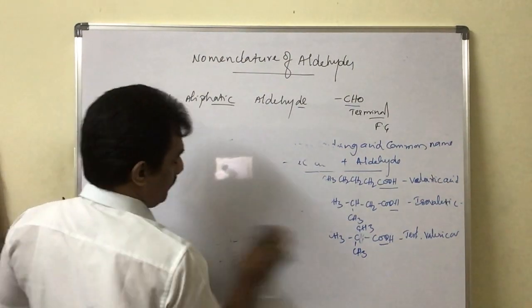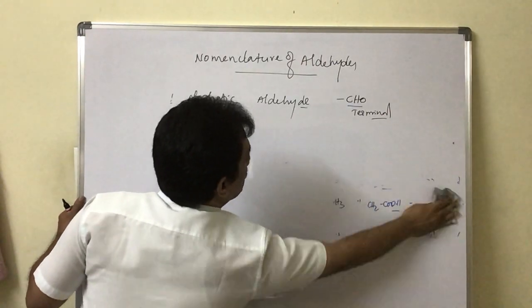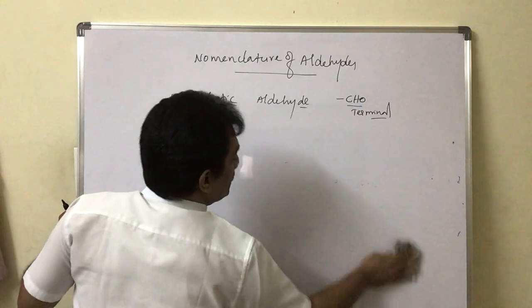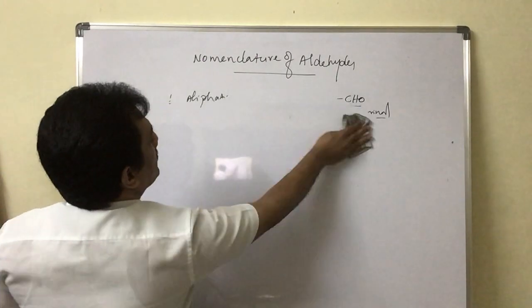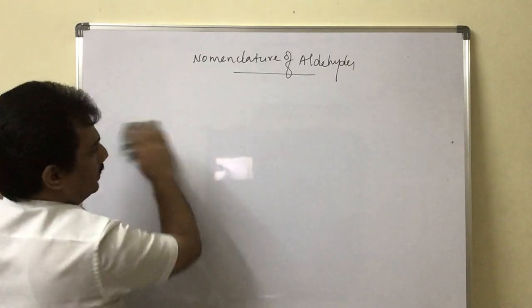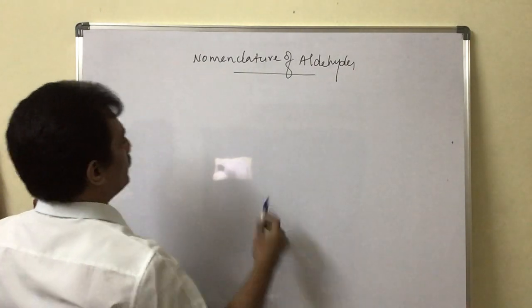And here the first member is only one carbon is present in that aldehyde. Only one carbon acid is nothing but formic acid, already we know. And now let us continue for both, not only for the common name, for both the names.